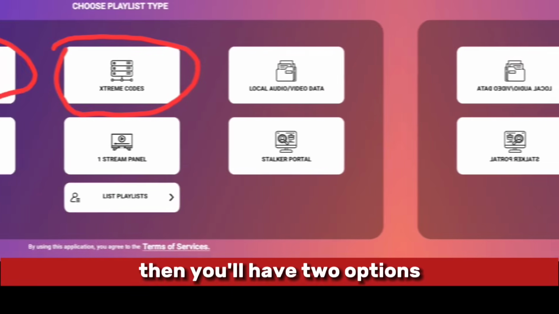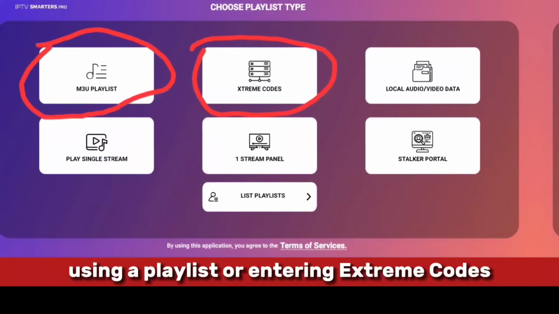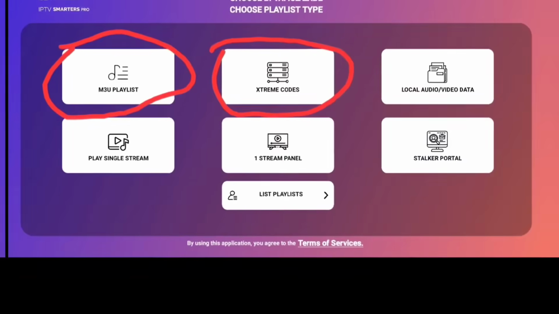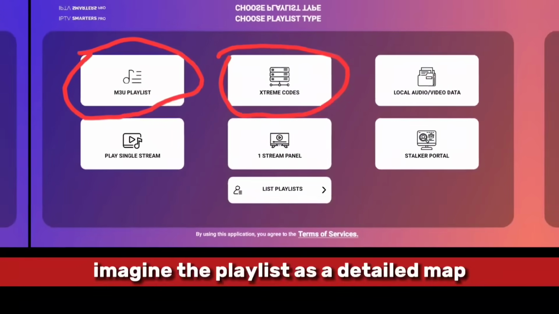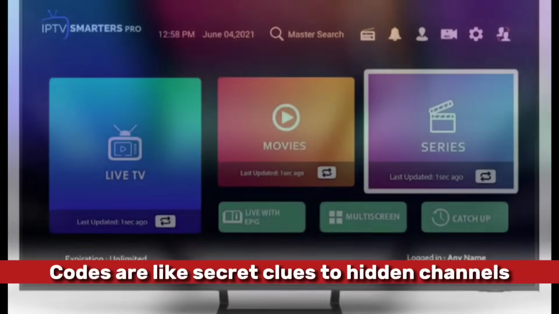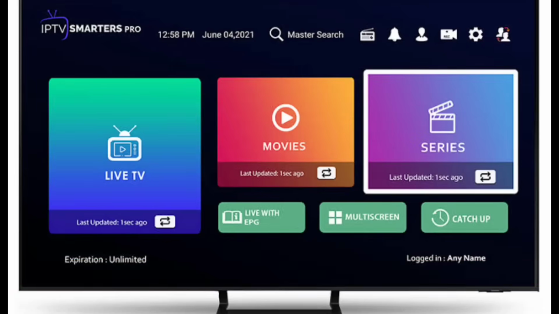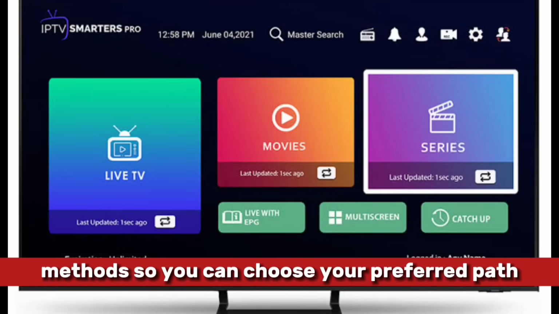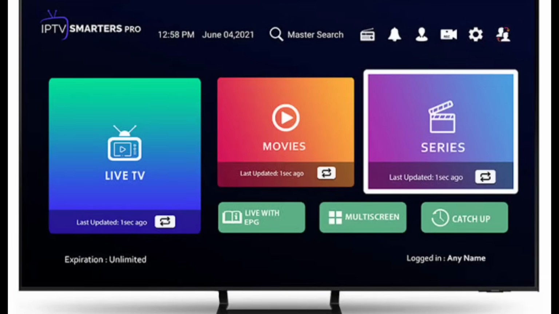Then, you'll have two options: using a playlist or entering extreme codes. Imagine the playlist as a detailed map, while extreme codes are like secret clues to hidden channels. We'll break down both methods so you can choose your preferred path.